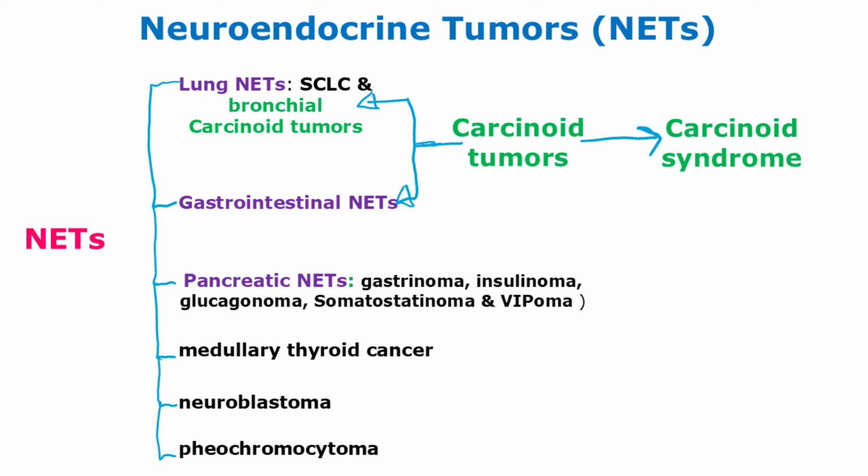Neuroendocrine tumors are a group of neoplasms that arise from neuroendocrine cells. They include the gastrointestinal tract neuroendocrine tumors, pancreatic neuroendocrine tumors, or islet cell tumors like gastrinoma, insulinoma, glucagonoma, somatostatinoma, and VIPoma, pulmonary neuroendocrine tumors such as bronchial carcinoid tumors and small cell lung cancer, medullary thyroid cancer, neuroblastoma, and pheochromocytoma. Neuroendocrine tumors that arise in the tubular gastrointestinal tract, bronchopulmonary system, and rarely in the genitourinary tract, such as the ovaries or kidneys, are collectively referred to as carcinoid tumors.